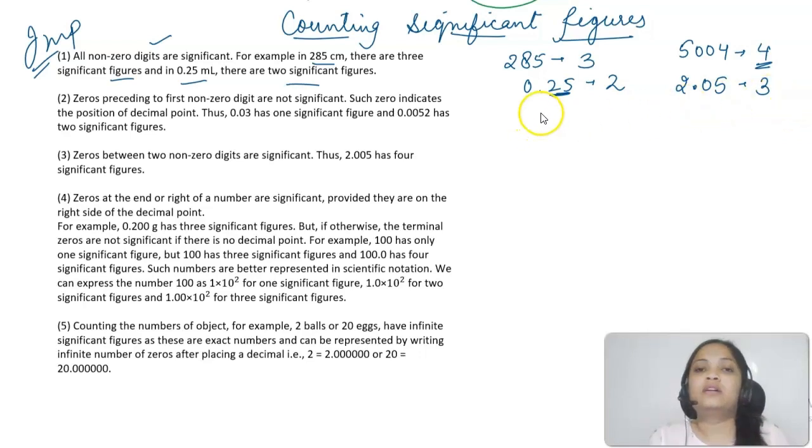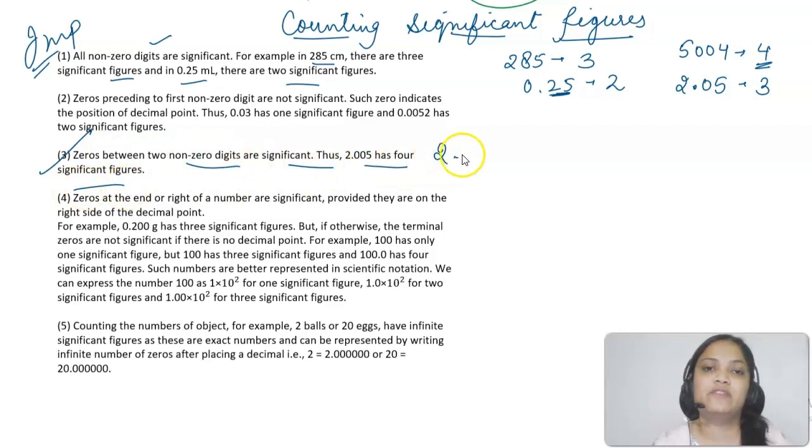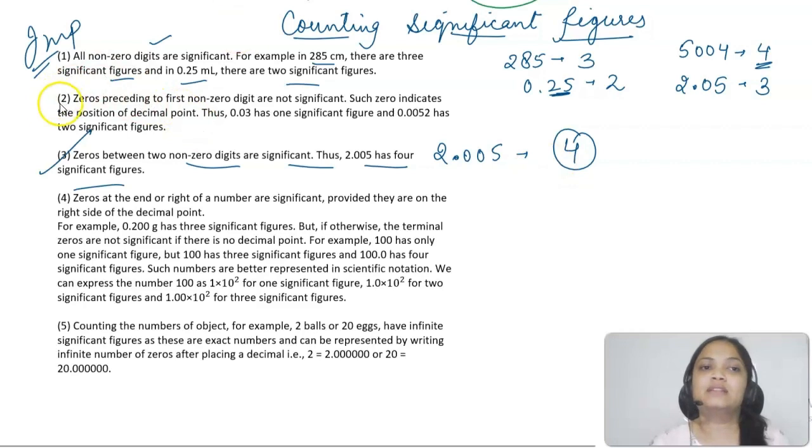Alright. So all non-zero digits are significant, plus keep noted that the zeros that are there between two non-zero digits will also be significant. That was the third point that I've already explained: zeros between two non-zero digits are significant. Like if I'm talking about 2.005, tell me how many significant figures are there? 4.